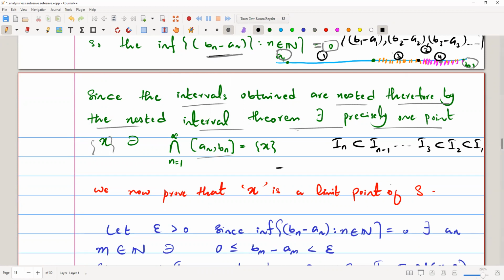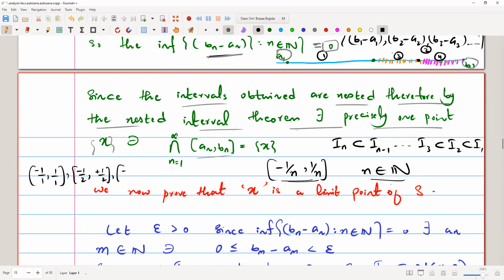Okay, so let's talk about the intervals minus 1 over n to 1 over n, and n belongs to the natural numbers. So the intervals of this kind will be like, first interval will be minus 1 over 1 comma 1 over 1, because n belongs to natural numbers, so we start putting natural numbers in the denominator. First we will put 1, then we will put 2 in the denominator, then we will put 3 in the denominator, and this process will continue further.